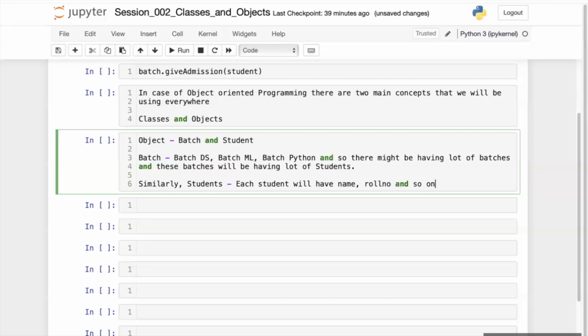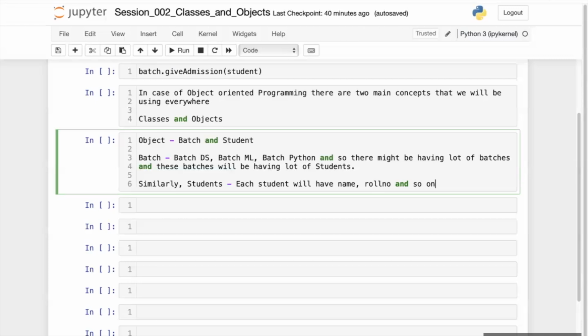In the same way, if I talk about a student, each student will have a similar kind of data. Each student present in any batch will have some name.